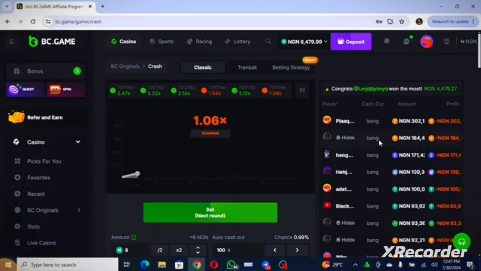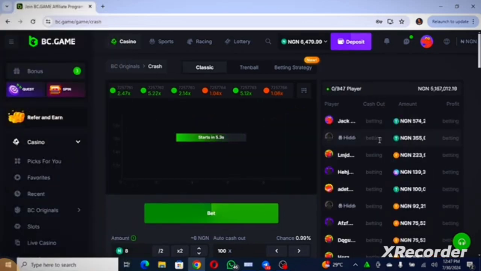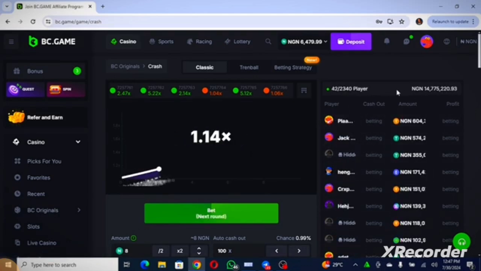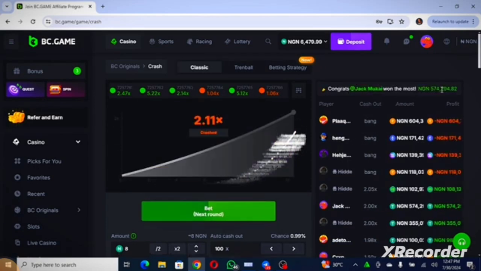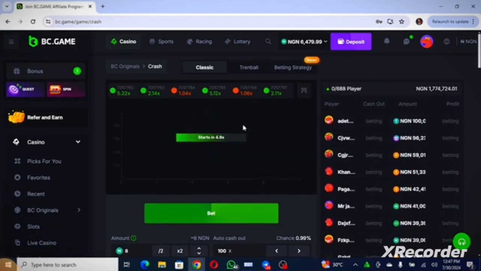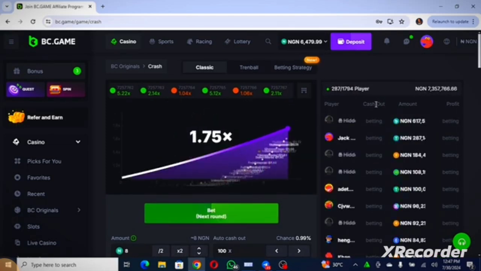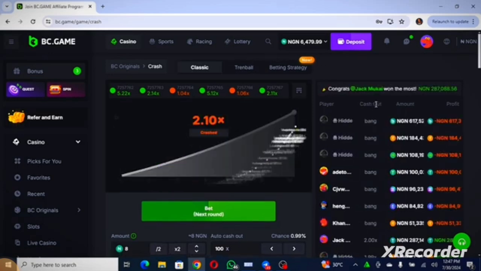When you get to the right hand part of the screen of our desktop, though I'm not seeing it on the phone, you are going to see many players that are currently playing this game. And as you can see, this particular one that is going, 14,775,224 naira is what a lot of people bet on this particular game. As you can see, that shows you that a lot of people are playing this game. This is one of the things that will make you trust this particular Crash game.